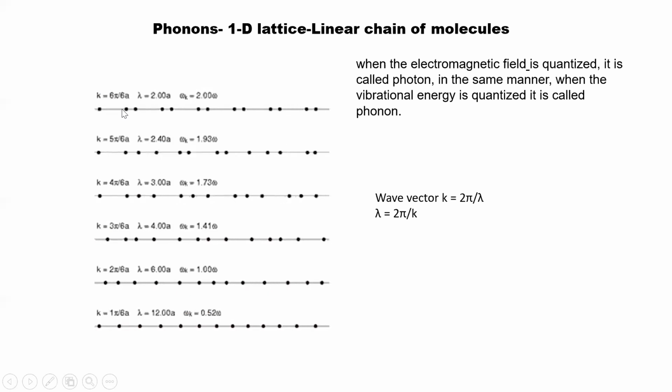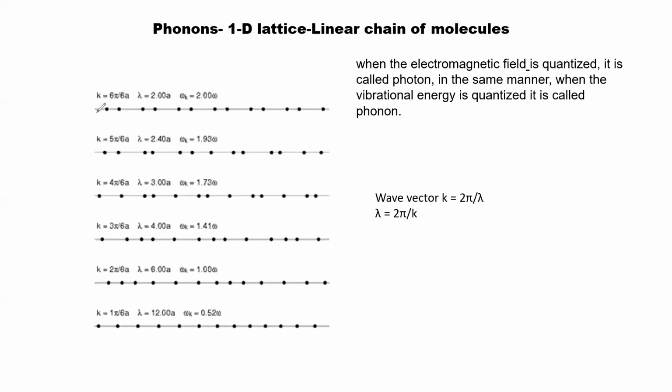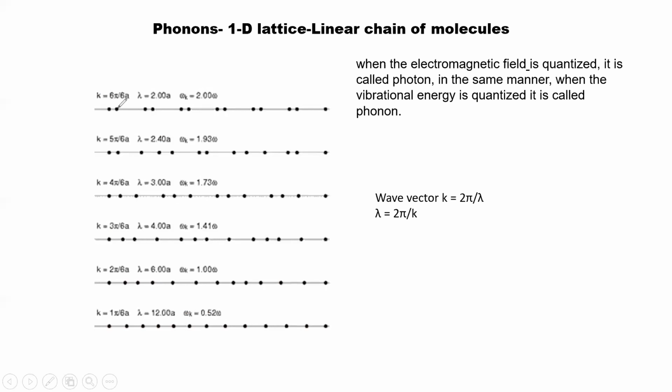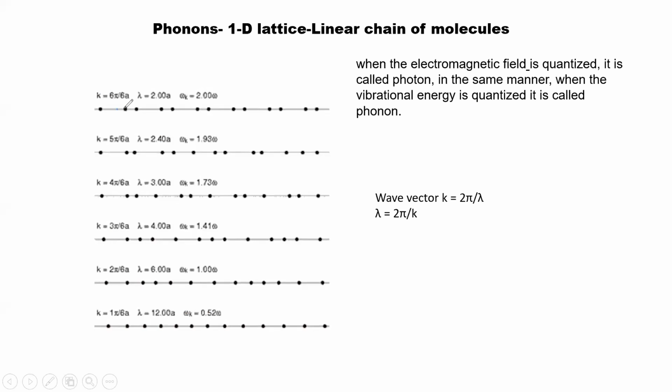When the second atom comes towards the first atom, at the same time it goes away from the third atom.